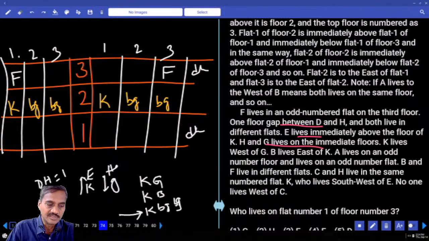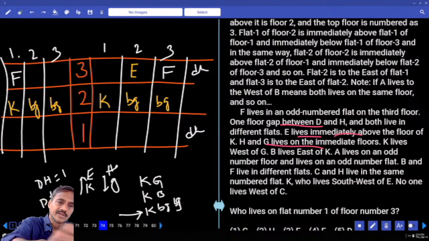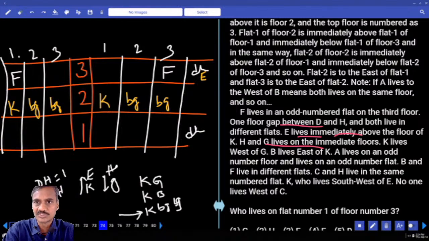Then E, and where is this E? E is above this K. As E is above this K, these two persons are not living in the same flat, and E lives immediately above the floor of K, maybe in the same flat or in a different flat, and E is immediately above this K. And see here in the above thing, now E is here between D and H, one person must be there, isn't it?